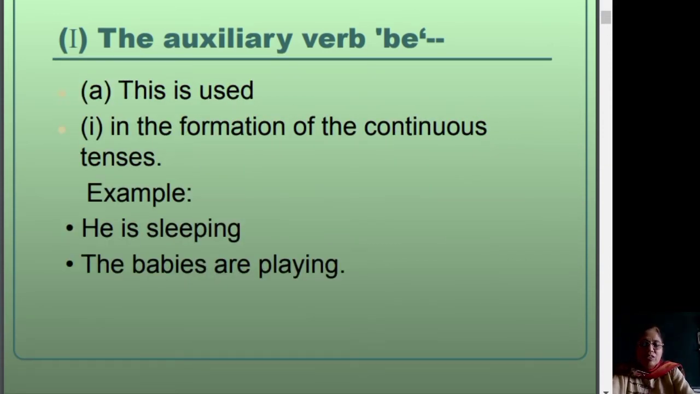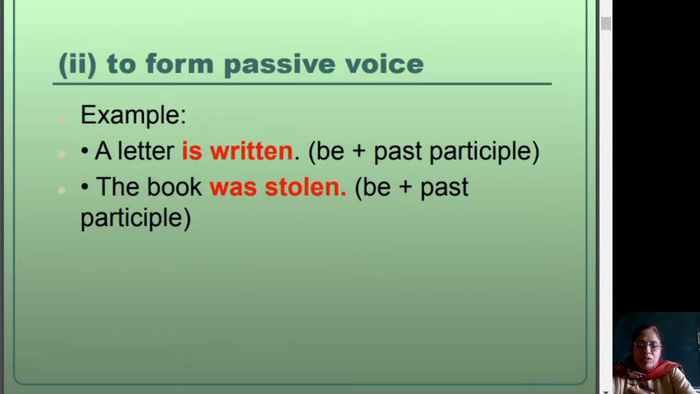Let us understand the usage of this auxiliary verb be. First usage is in the formation of the continuous tenses. For example, he is sleeping. The babies are playing. Second one is to form passive voice. For example, a letter is written.